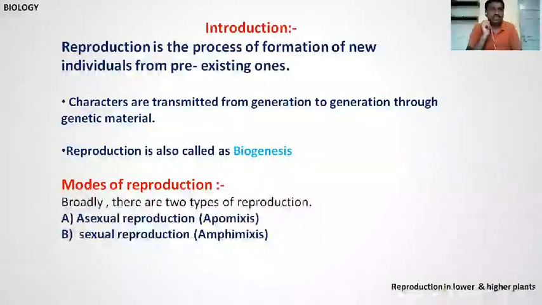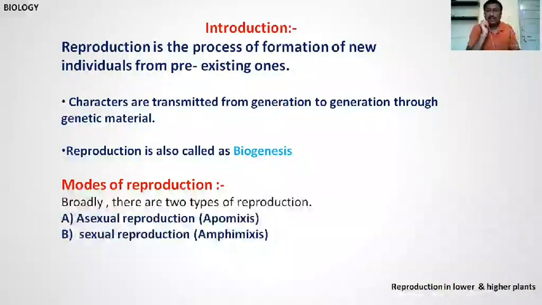The main function of reproduction is that it helps to maintain the continuity of life, because characters are transferred from generation to generation through genetic material.